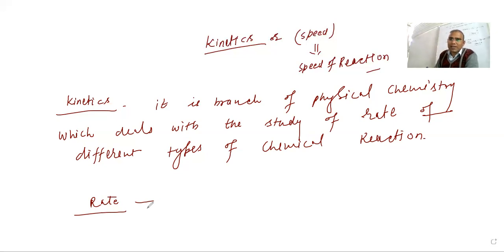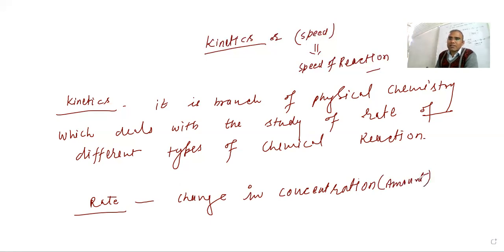Simply, the rate is also defined the same way: the change in concentration. Concentration, as you already heard in the last class, can be molarity, mole fraction, molality, like that. The change in concentration of the amount of reactant, or it can be reactant or product, per unit time.